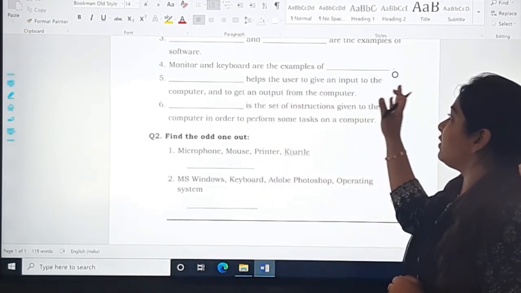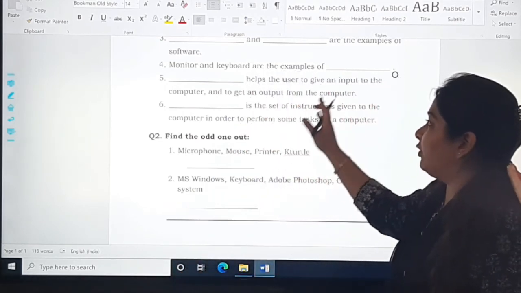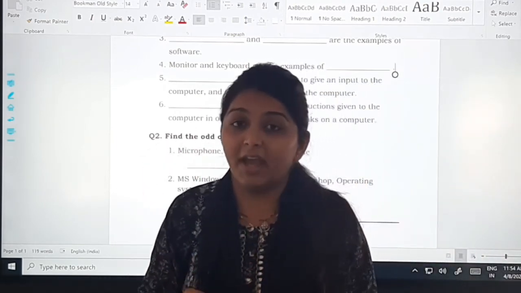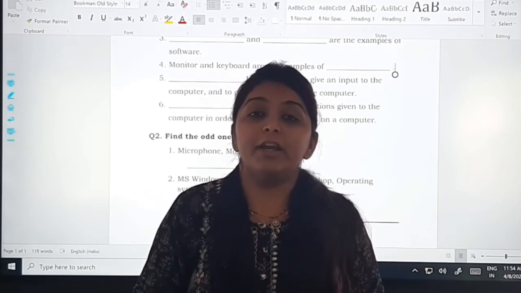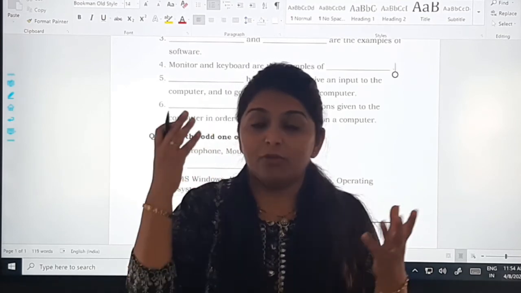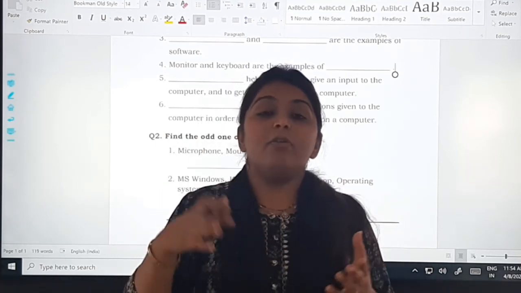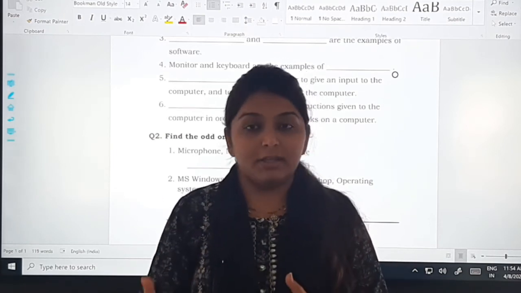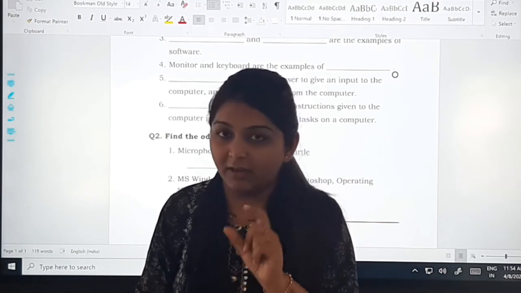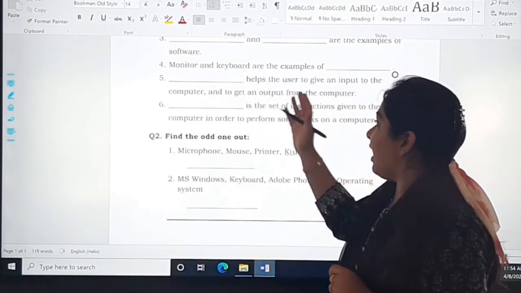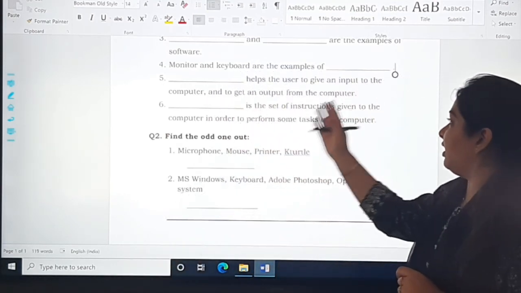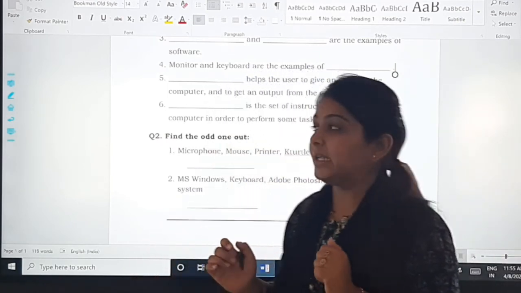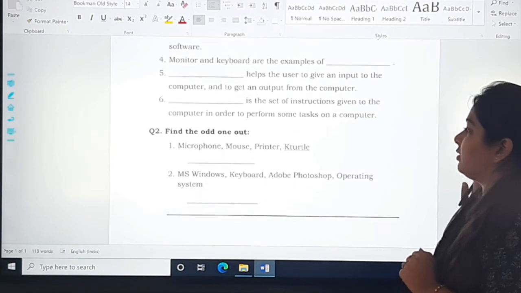Dash helps the user to give an input to the computer and get an output from the computer. This we have studied. I referred to it as the brain. Just like we have brains, we work, and then we generate an output. So you know that term very well. You have to just write it. Dash is a set of instructions given to the computer in order to perform some task on the computer.